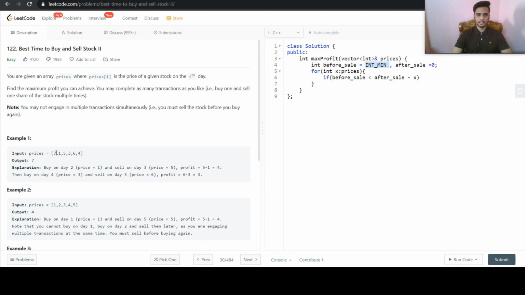So after engaging in the trade for day one, the after sale value was 0. So 0 minus 7, that is minus 7. So int minimum is less than minus 7, so we can make our before sale as after sale minus x.